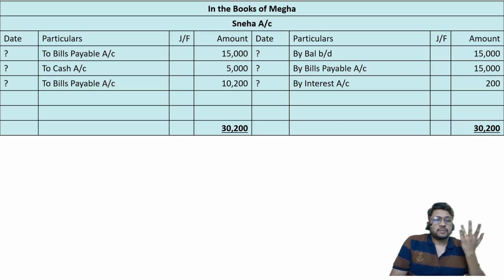Okay, so that's all. Very good. You have solved a difficult problem in which journal of one party and ledger of other party is required to be prepared. So thank you very much. In the next lecture, I'm going to consider the next type of problem.